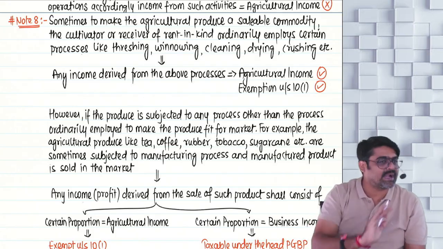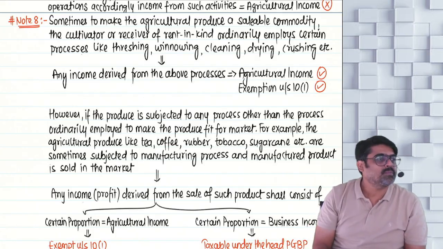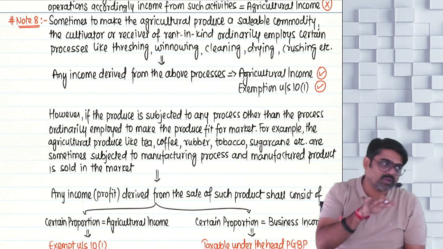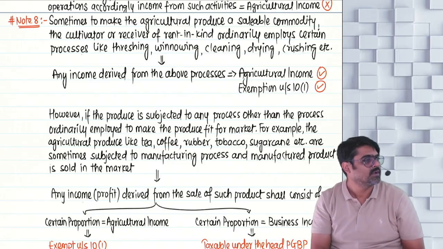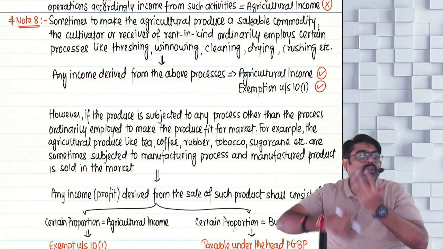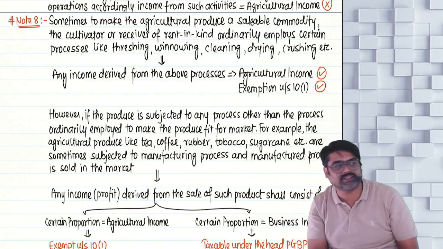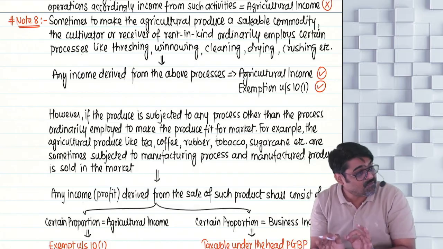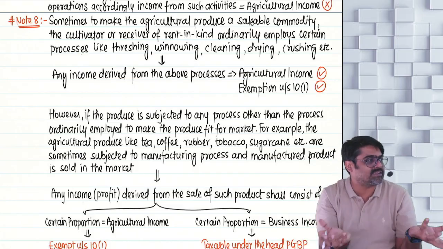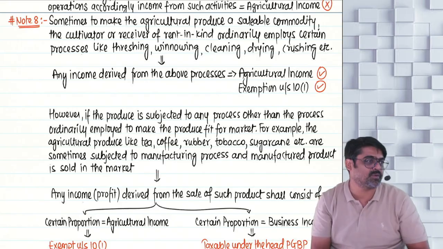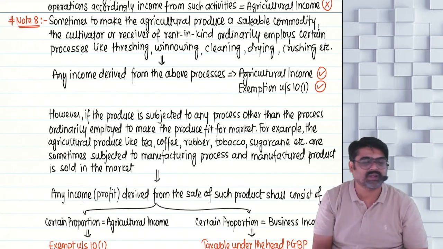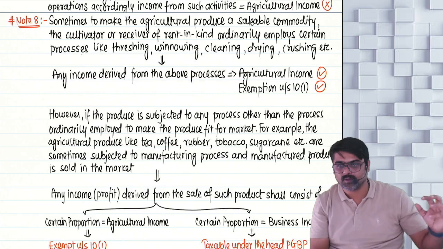By doing these activities, you are not bringing into existence a new product. The product which you have cultivated can be sold in the market only if you do these activities. But by doing these activities, no new product is coming into existence. If any new product is coming into existence by some processes, then those processes are not ordinary processes, those processes are manufacturing processes. For example, you are growing tomatoes.